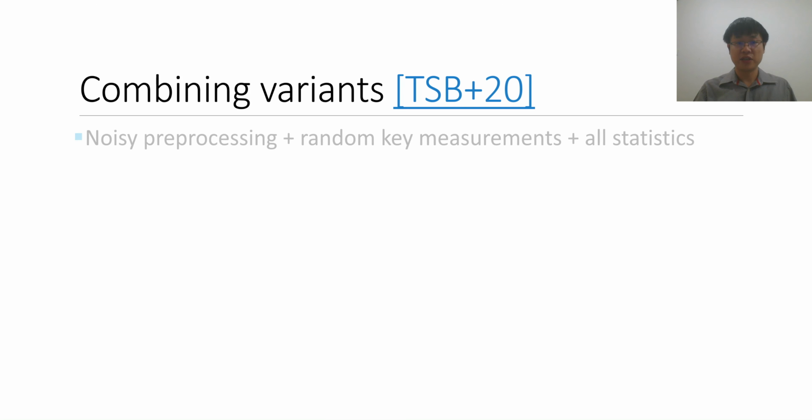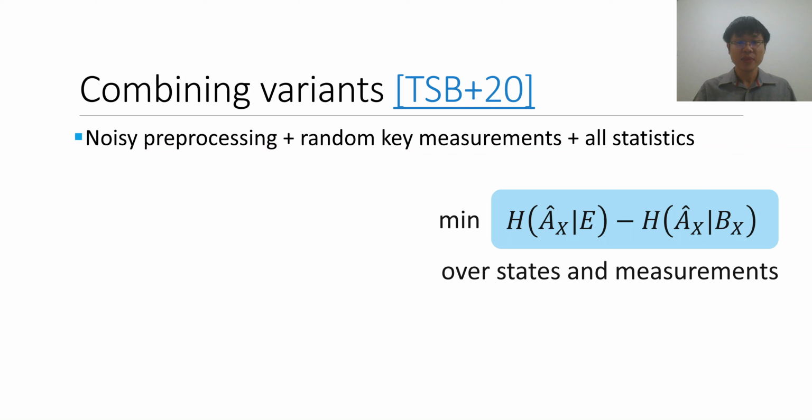We'll now move on to the second work that I was describing. And in this work, the idea was that we wanted to compute the asymptotic key rates for protocols that combine all of the different variations that have been proposed so far. So by using noisy preprocessing, random key measurements, and the full set of observed statistics by the honest parties.